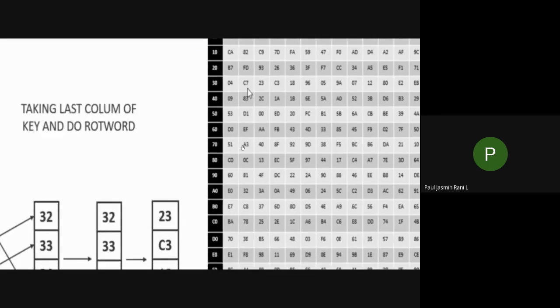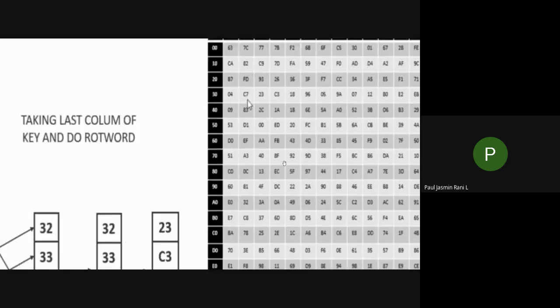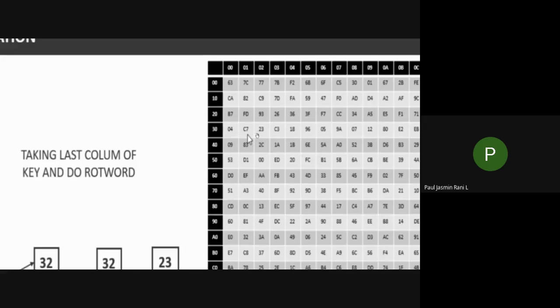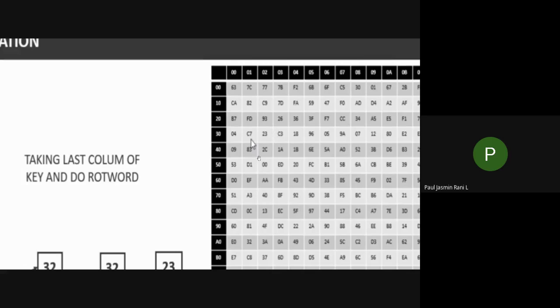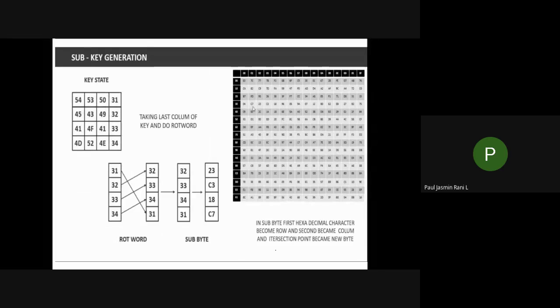Like this, you have to take the next one, 33. So 3, 3, where it coincides, you are getting the value C3. Okay, so like this you have to take C3, and the last one is 34, that is 3 and 4. You have to coincide 3 and 4, and you'll be getting 18. So this is the 18 you are getting.